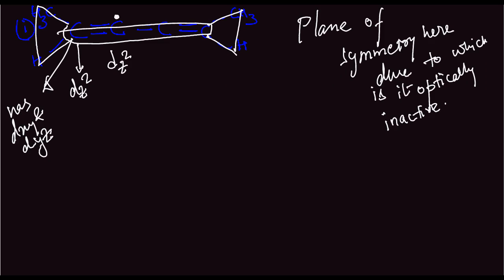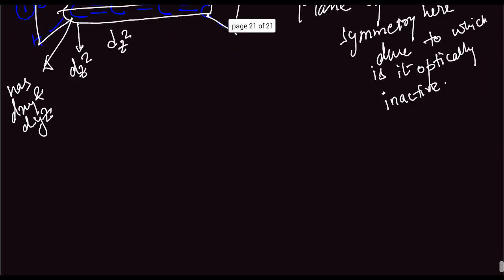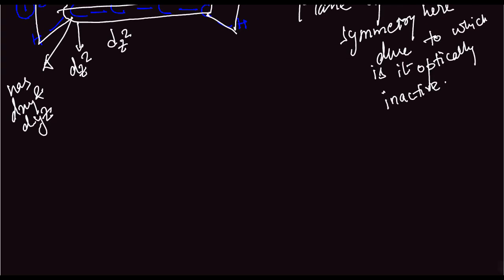Okay, next we move to DL configuration. The same logic can be applied to spiro and biphenyl compounds also. Spiro and biphenyl compounds have the same logic as allenes. That is, one group is out of plane, the other group is in plane, and you have to find whether there is a plane of symmetry or not.